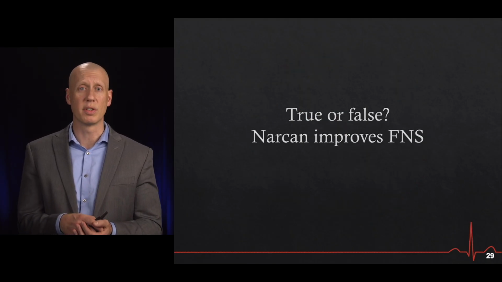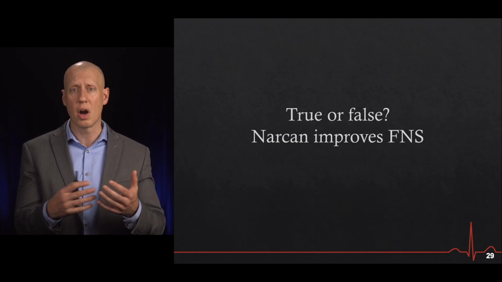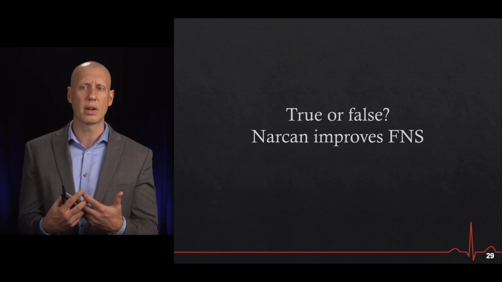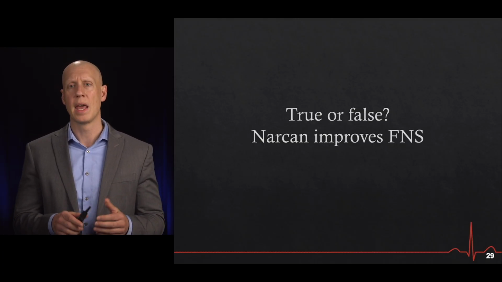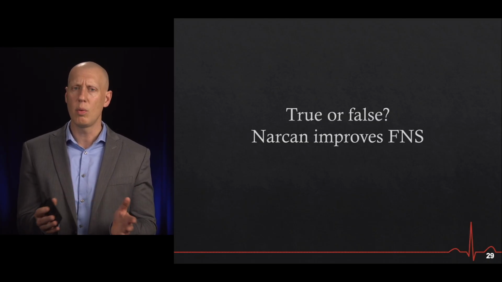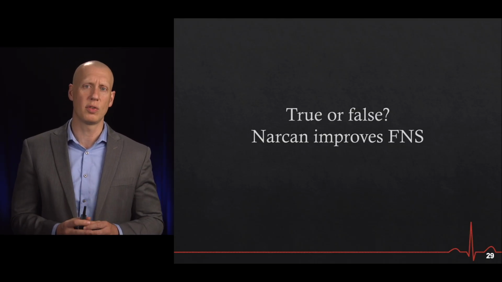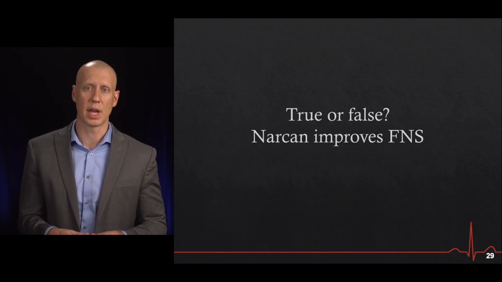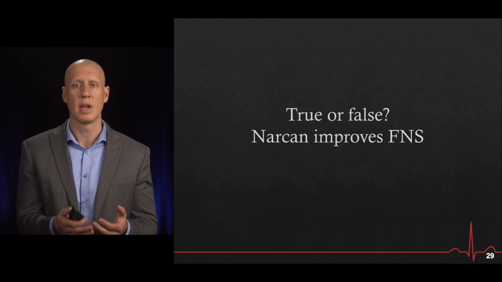Now, something else that's come up recently is the administration of Narcan in out-of-hospital cardiac arrest. Annually in the United States, over 100,000 individuals die as a result of overdoses, and so there is a strong theoretical advantage to administering Narcan in patients with cardiac arrest. There are a couple of studies that have recently been published that have looked at this. No prospective studies, but some observational and retrospective data finding potentially an association between Narcan use and improved outcomes in patients with cardiac arrest, although there's a lot of confounding in those individual studies.